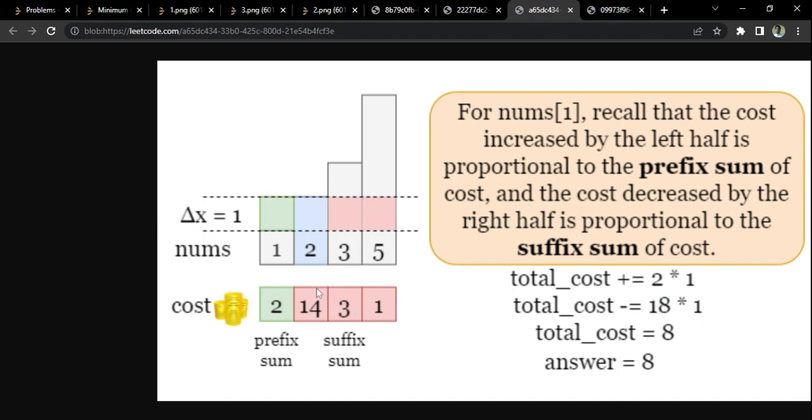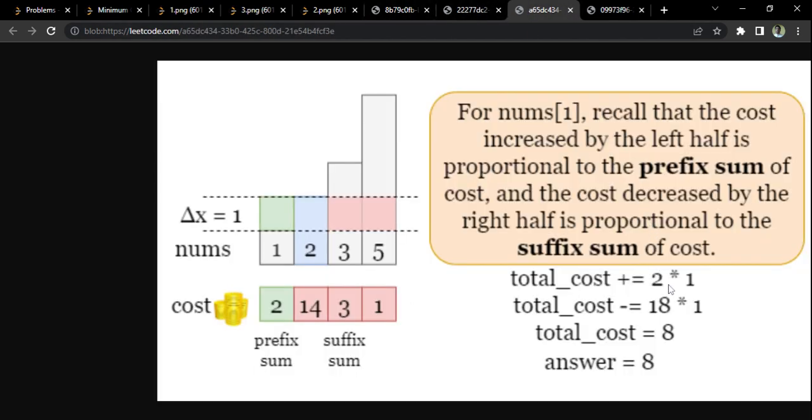How is 1 coming? The gap between 1 and 2 is 1. Whatever is the gap, that we are going to multiply it. So 18 should be subtracted. The cost was 24 here. 24 plus 2 becomes 26, and now you're going to subtract 18 from it. 26 minus 18, it will remain with only 8. That is the idea.